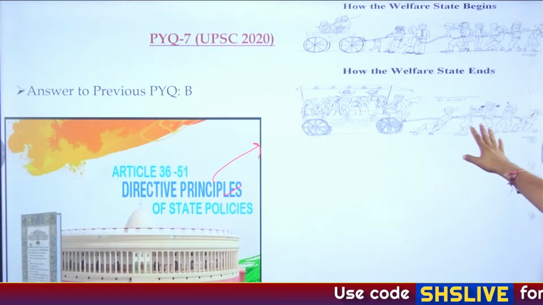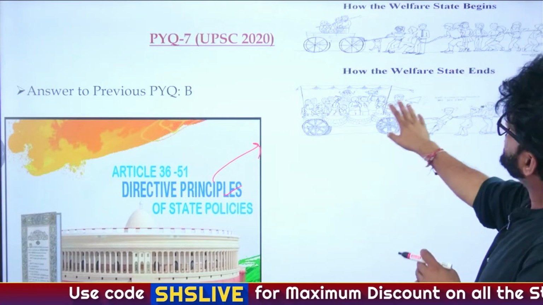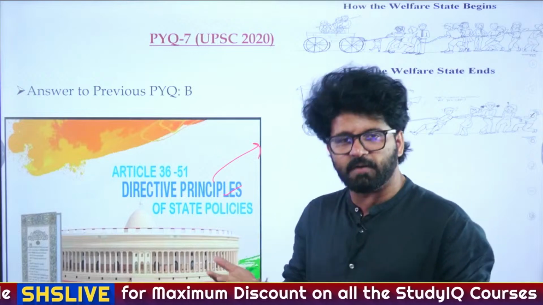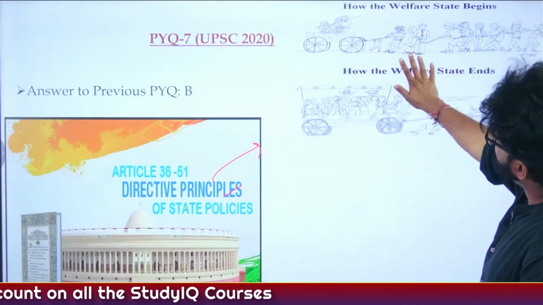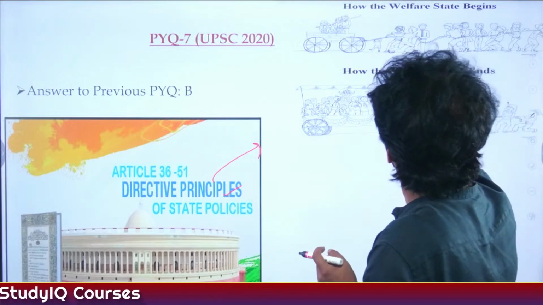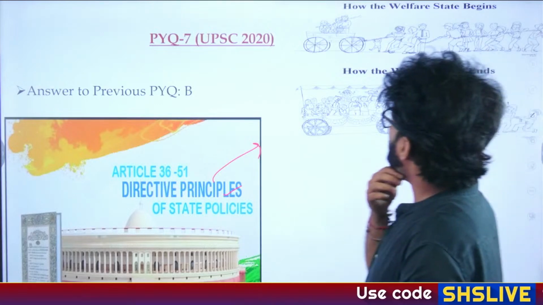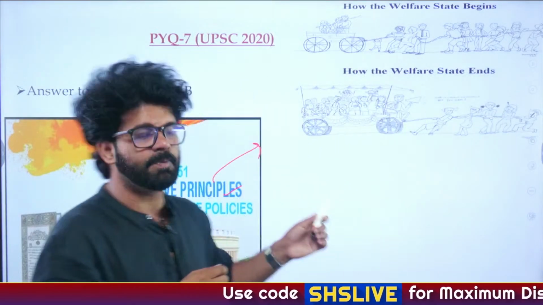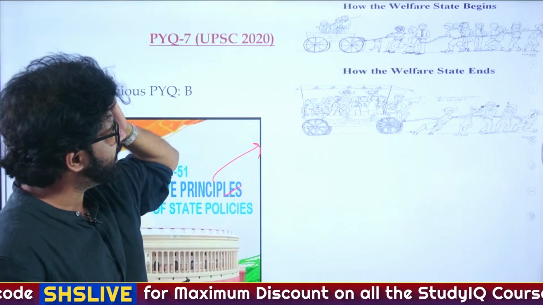Then this is an image. I don't know how many of you can see this image, which is related to DPSP. It talks about the welfare state or creating a welfare state. So here this image tells you the benefits of a welfare state as well as the criticism associated with the welfare state. Can you understand what is happening in this image? Please try to understand this. This will help you in understanding DPSP in a much better manner.